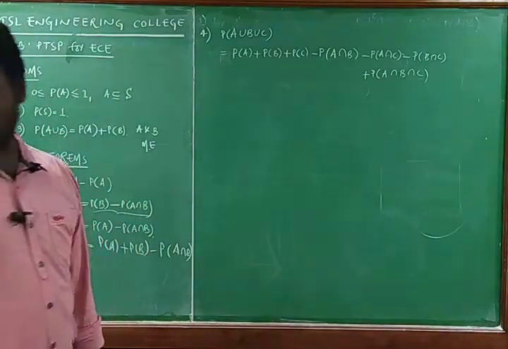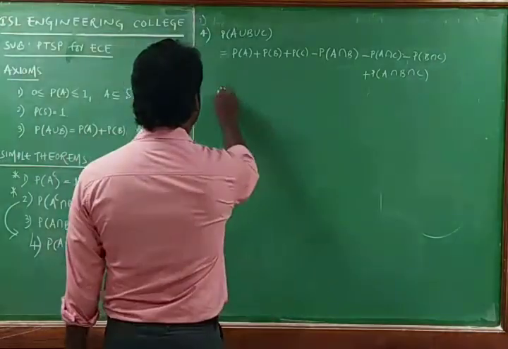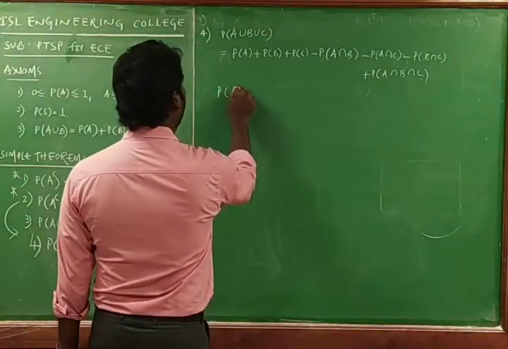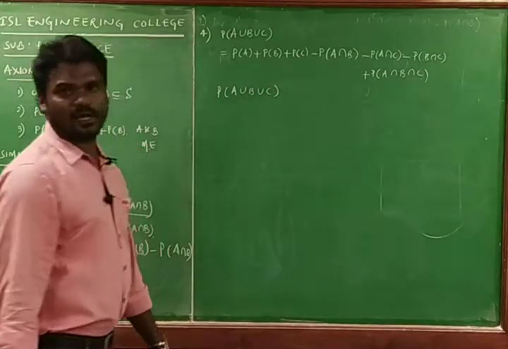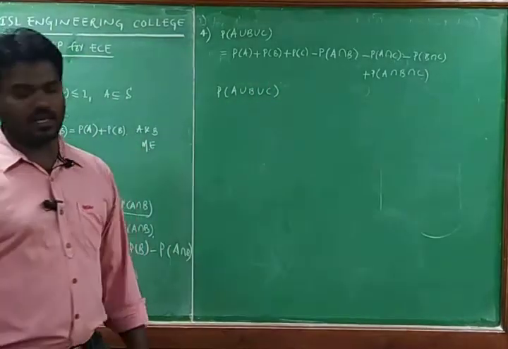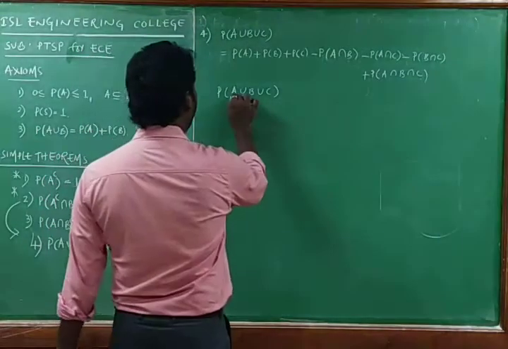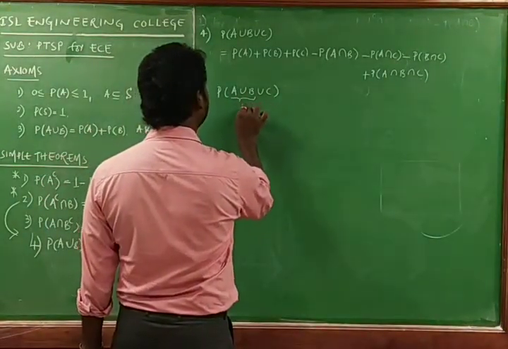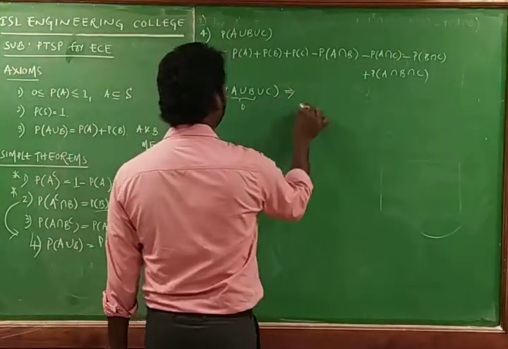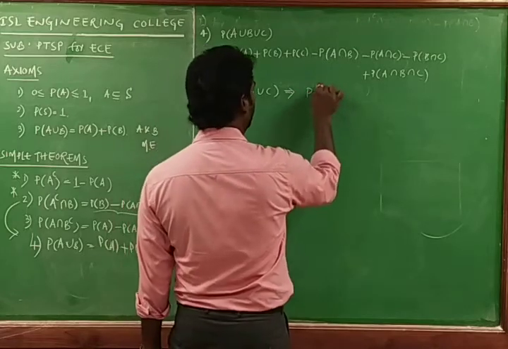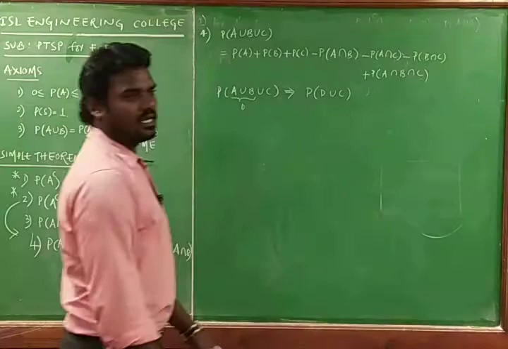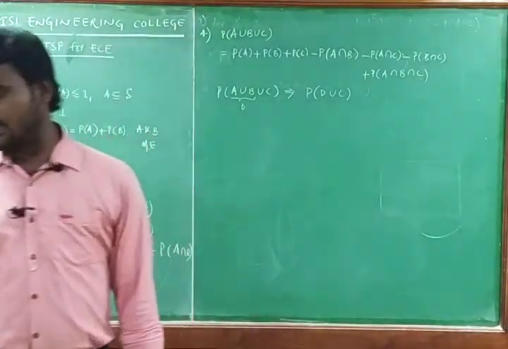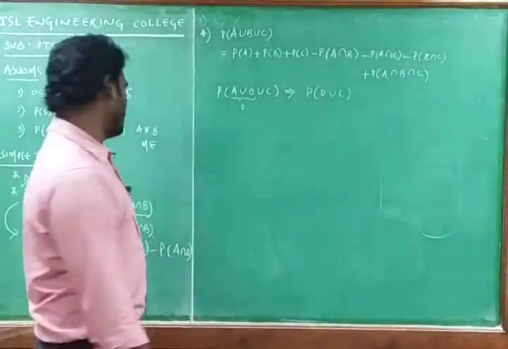Then I am going with the probability of A union B union C, in which I am assuming A union B is D, so that I can write this as the probability of D union C. We know the formula.